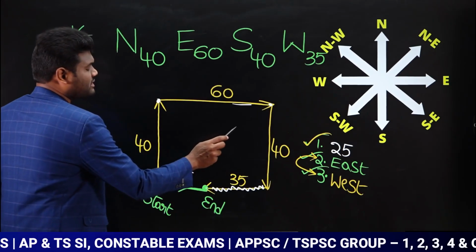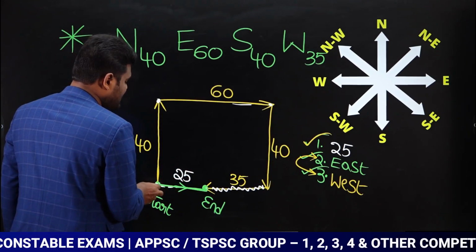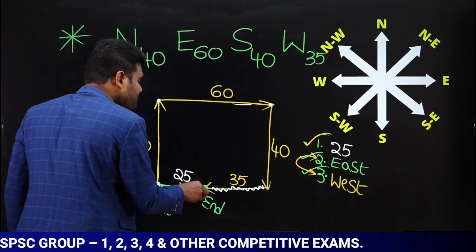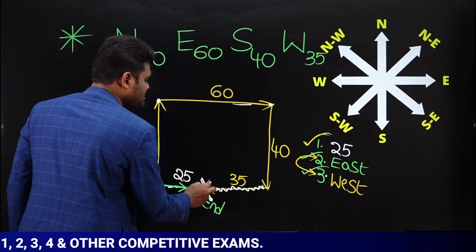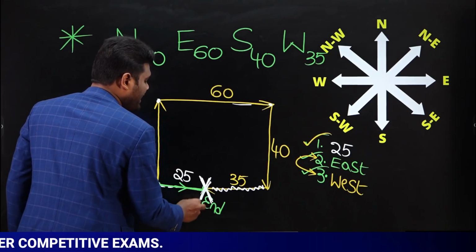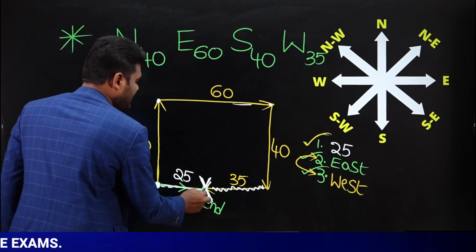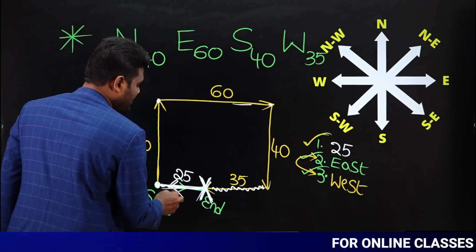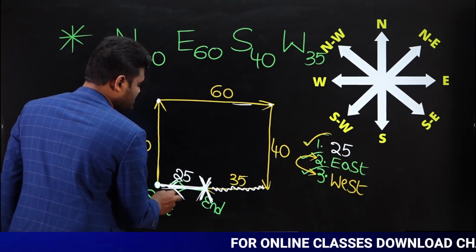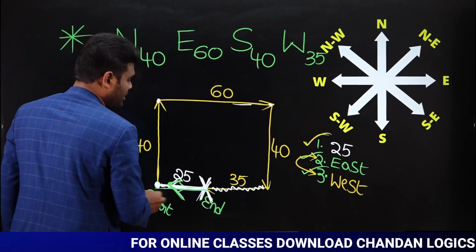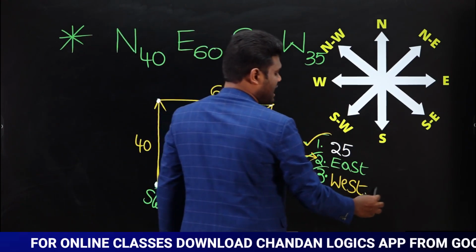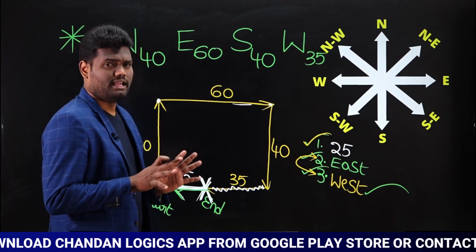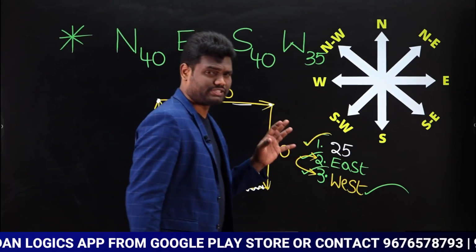Now look here. Our third question is, in which direction is the starting point from the ending point? From the ending point means I need to check from the ending point. When I check from the ending point, the starting point is in this direction. Yes or no? Now this direction is nothing but towards west. So we can say the answer for this question is going to be west. Is it clear? Very, very simple. It's a matter of fraction of seconds.